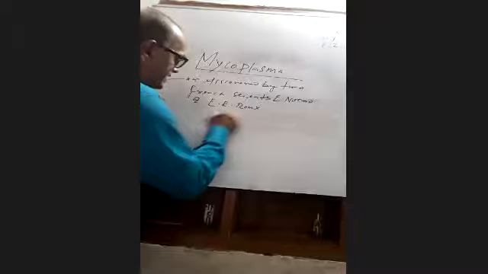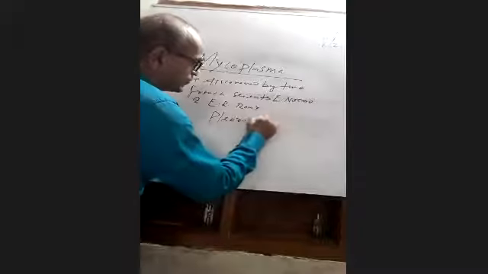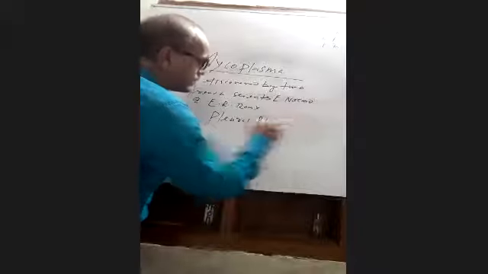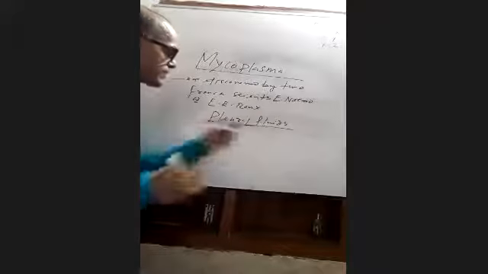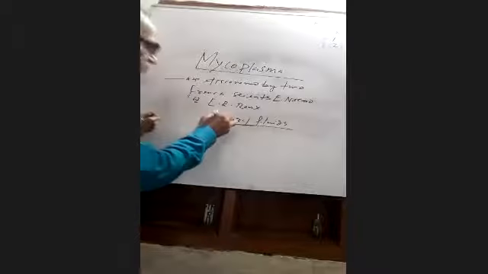They discovered it from cattle, from pleural fluids. Pleural is related to the lungs; the fluids that accumulate around the lungs are called pleural fluids.